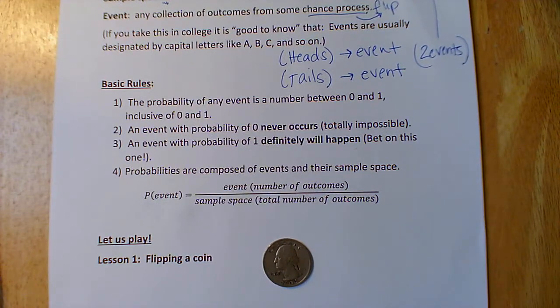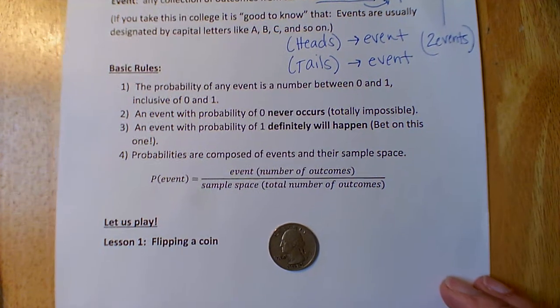Let's see, basic rules of probability. Probability of an event is a number between 0 and 1. These are your decimals, 0.9, 0.5, 0.32. Once you change them into percents, that gives you the chance. I'll just tell you about that in a minute.